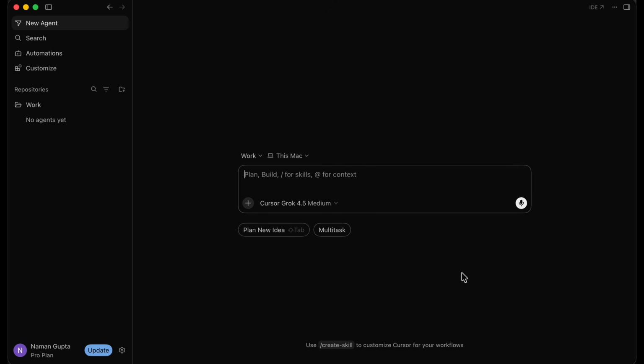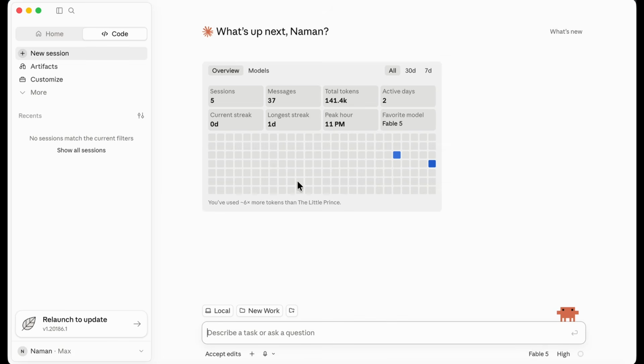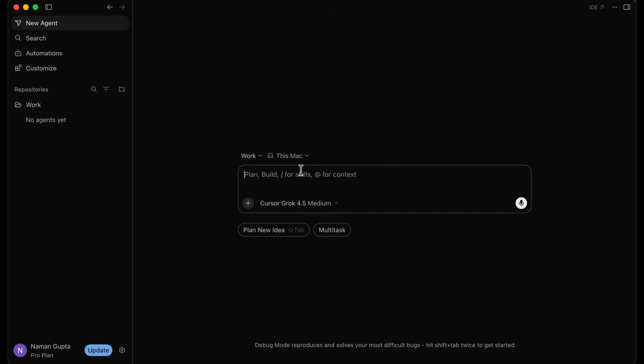Let's start building our first application, and before we do that, we just need to understand what this prompt box is. So you don't need to be intimidated at all by this placeholder text right over here. This is the exact same prompt box as the ones you would use when you're using ChatGPT on a daily basis or in Claude. So here I'm in Claude Code, and this prompt box is exactly the same as this prompt box. They both do the same thing, which is just allow you to communicate with the AI so that the AI can do your work.